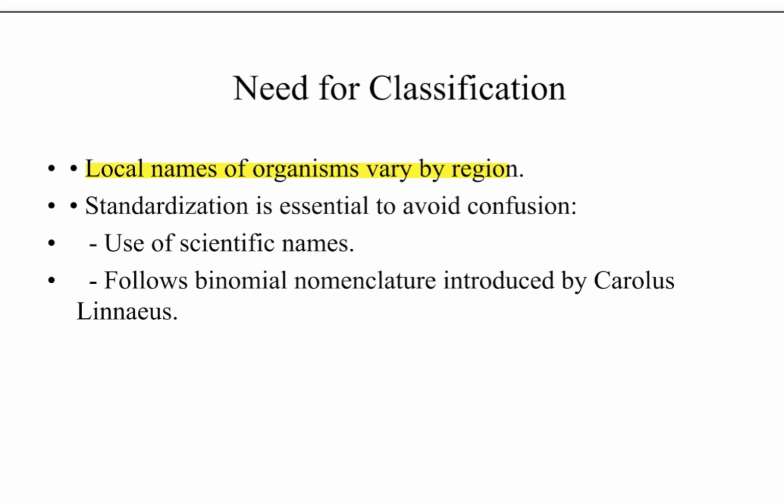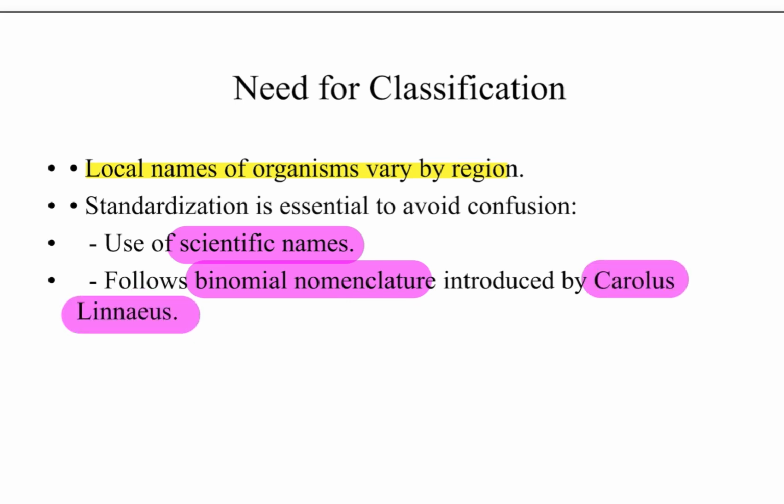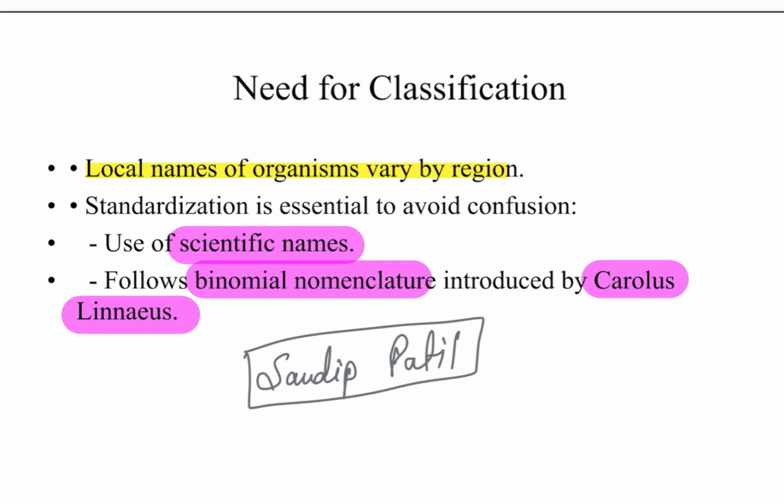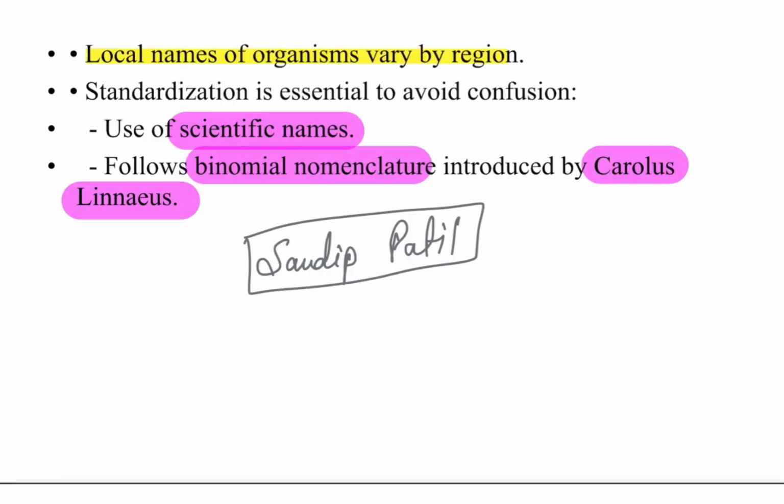Hence we use a scientific name to name our organisms, and we mainly follow binomial nomenclature. Binomial nomenclature was first introduced by Carolus Linnaeus. What is binomial nomenclature? It consists of two things, just like in our names today, like Sandeep Patil. Sandeep Patil is a binomial nomenclature. In the same way we name the organisms.